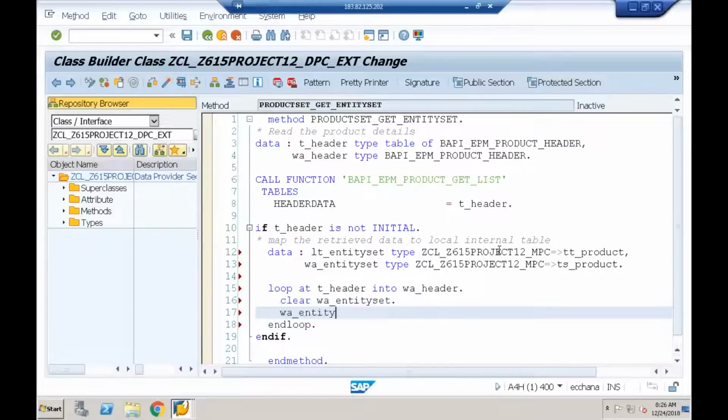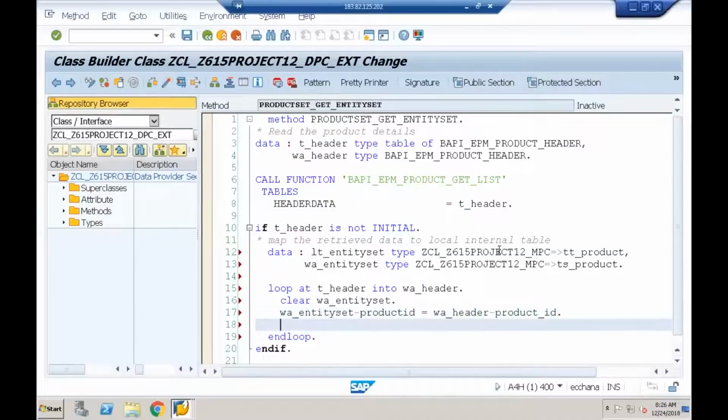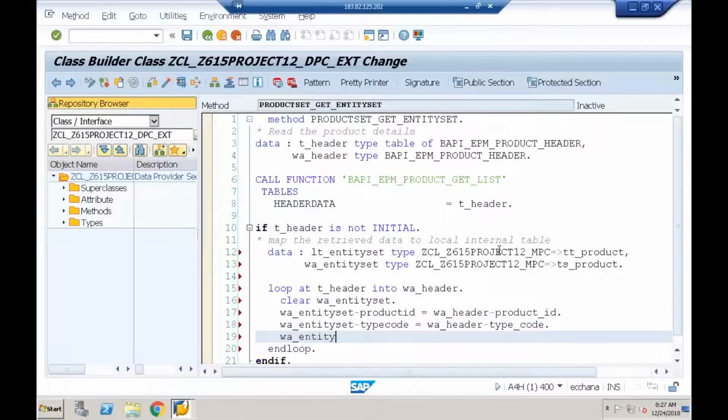I'll say w_entityset-product ID equal to w_header-product_id. Then w_entityset-type code equal to w_header-type_code, then w_entityset-category equal to w_header-category.